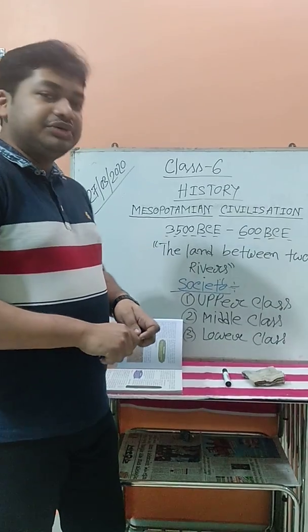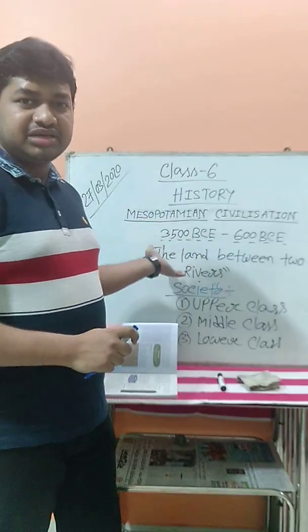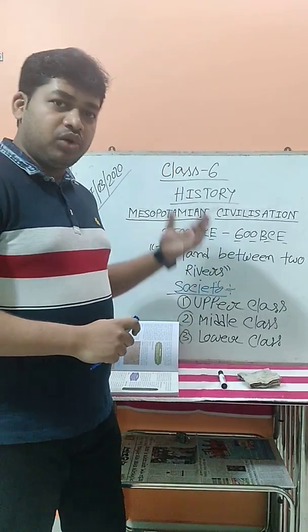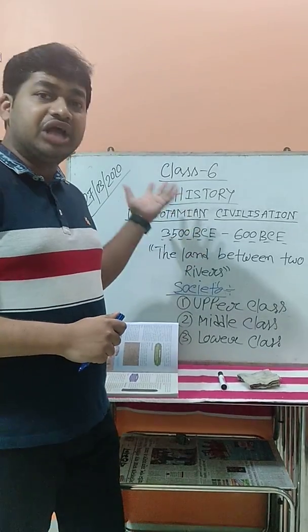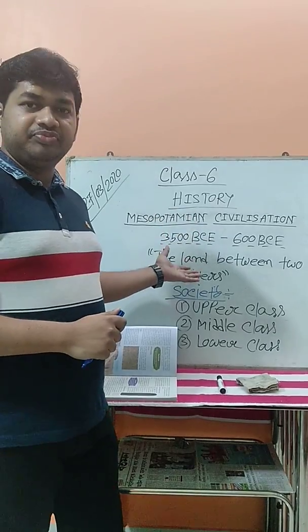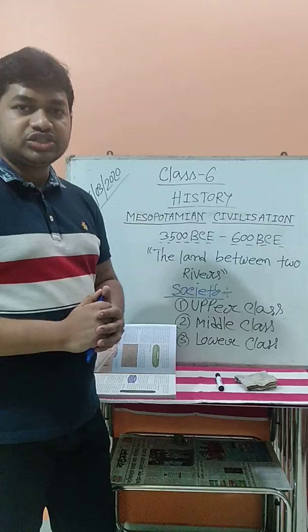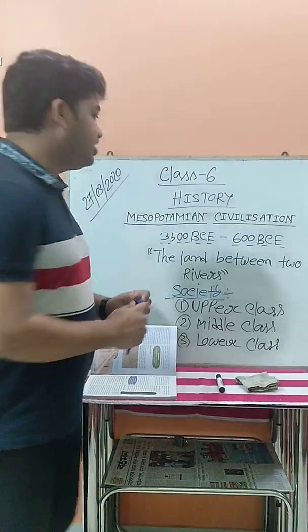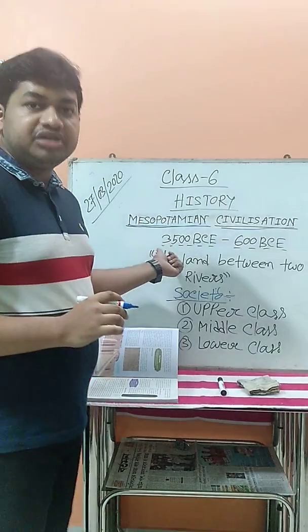Last time we started with the different types of civilization. I discussed the different types of civilization, the definition of civilization, and why all civilizations grew beside rivers. Now today I will discuss the first civilization. What is the first one? According to our syllabus, the first civilization is the Mesopotamian civilization.